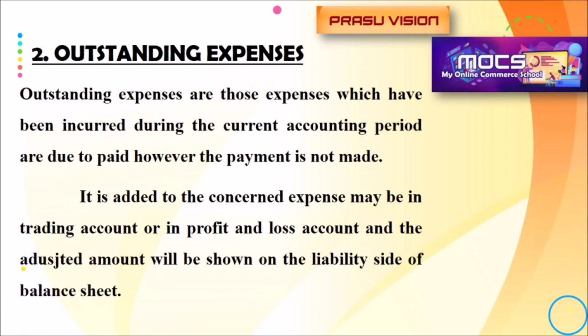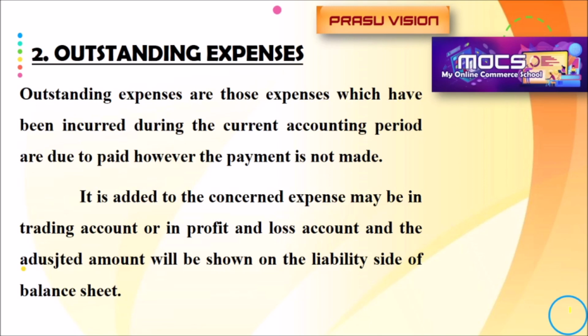Outstanding expenses are the expenses which the company has to pay up to the end of the financial year, but which are not paid. For example, an employer pays salary from January to December, but due to this pandemic situation, the employer paid only the salary up to July.